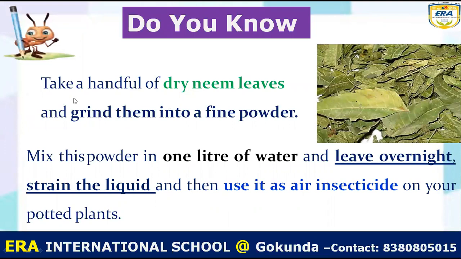Do you know? Take a handful of dry neem leaves and grind them into a fine powder. Take it and grind it in a mixer into a fine powder. Mix this powder in 1 liter of water and leave it overnight to mix properly. Strain the liquid, and strain means remove the solid particles using a strainer, and then use it as an insecticide on your potted plant.